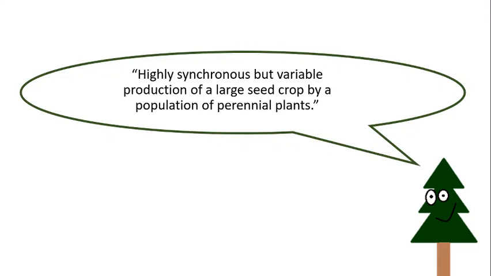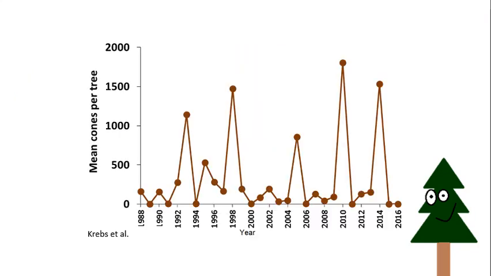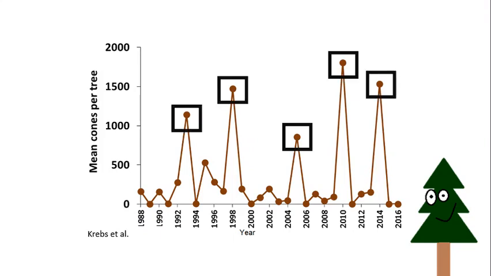As scientists, when we think about mass seeding, we often create graphs that look a lot like this, where we have mean cones per tree or seeds per tree on the y-axis and year across the x. We might notice a number of very high reproduction years, followed by intervening years of very low production. The very high reproduction years would be referred to as mast years.